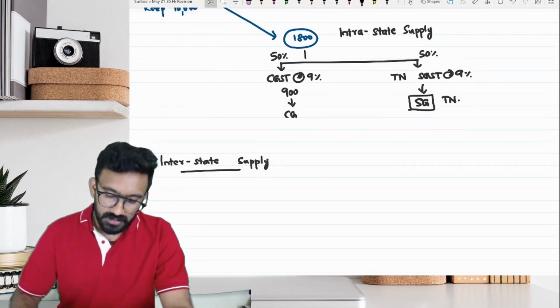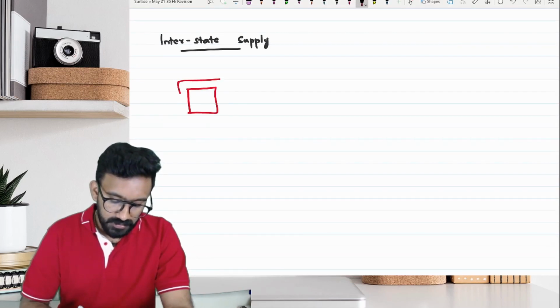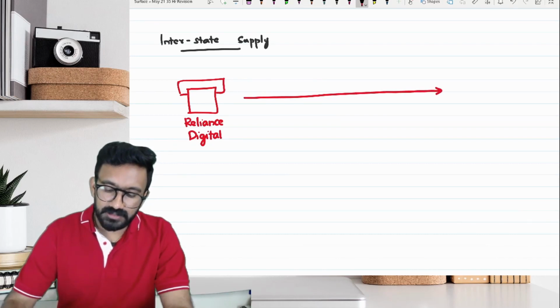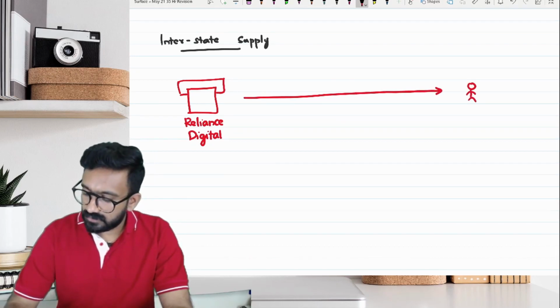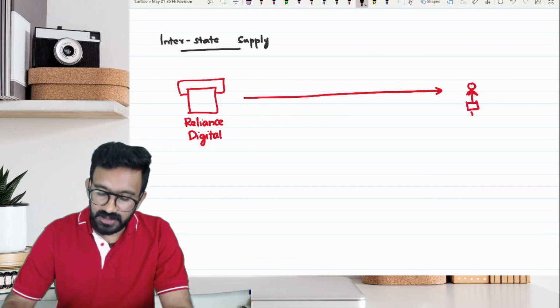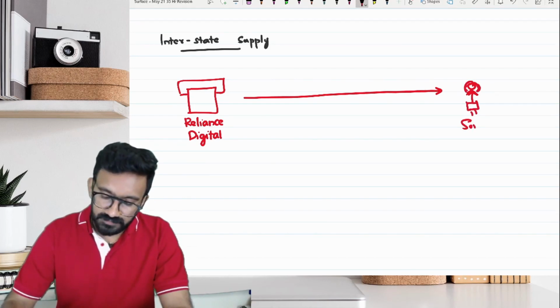Suppose Reliance Digital is making supply, we'll take our friend from the session itself, to Sonia.